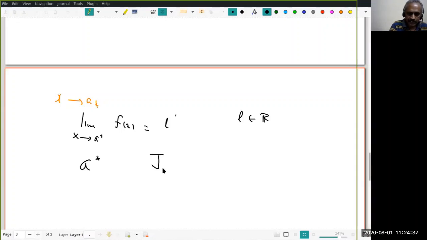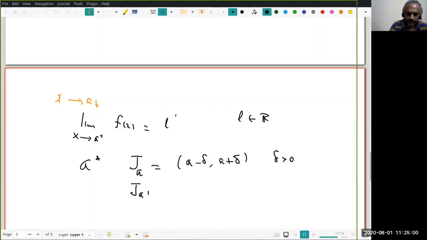The interval J_a star, let me write. Please bear with me. Please forget whatever you have learned about limits, then it will interfere. For me, J_a is any interval of the form a minus delta to a plus delta for some delta positive.